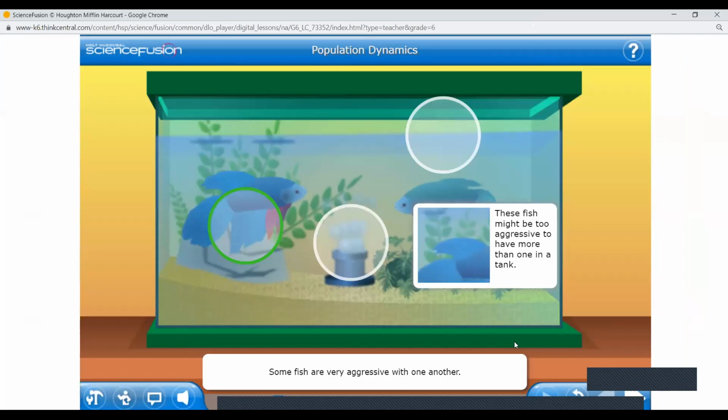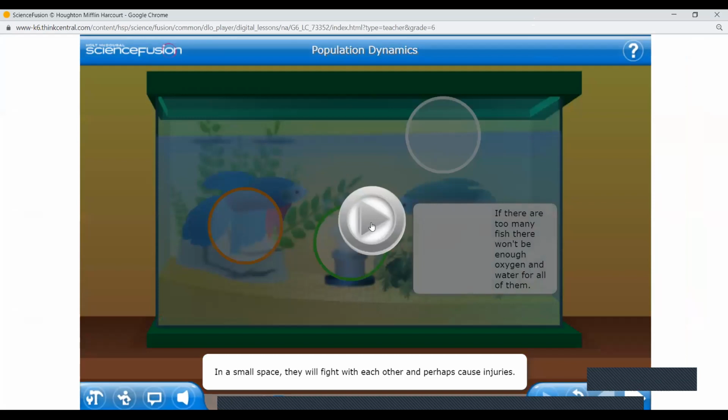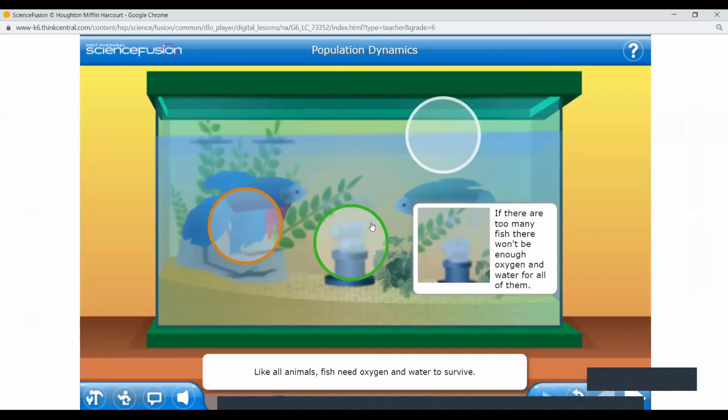Some fish are very aggressive with one another. In a small space, they will fight with each other and perhaps cause injuries. Like all animals, fish need oxygen and water to survive. Devices called aerators can help oxygen mix into the water. Frequent water changes can keep the water clean and remove wastes.